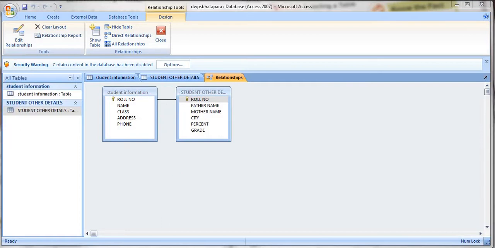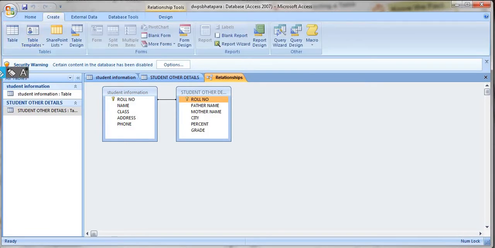Now see here, after forming a relationship, in the create tab, here is the create tab, right? You all know. So in the create tab, we have a query design option, right? Query design option. Where is it? See, here it is, the query design option.